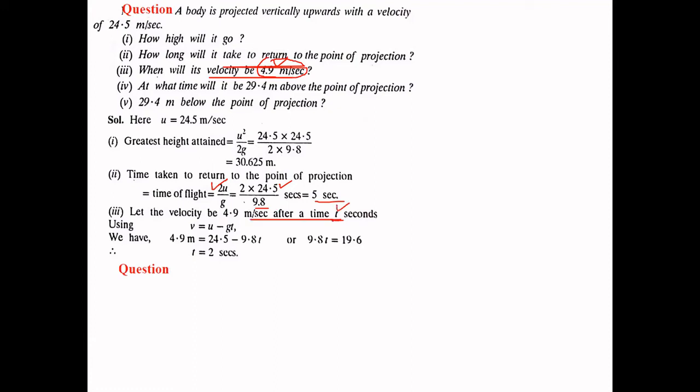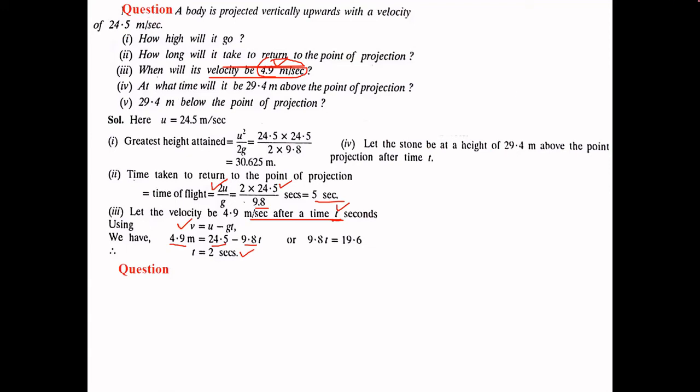So let us suppose it is after the time t seconds. So we will apply this formula. The velocity is 4.9, initial velocity 24.5, the value of g 9.8, and we will find the value of t as 2 seconds. At what time will it be 29.4 meter above the point of projection?